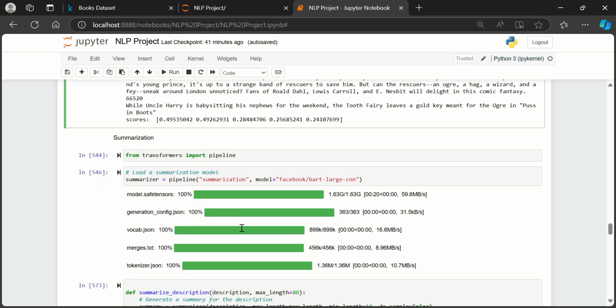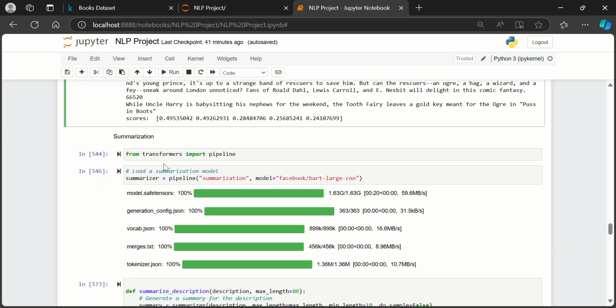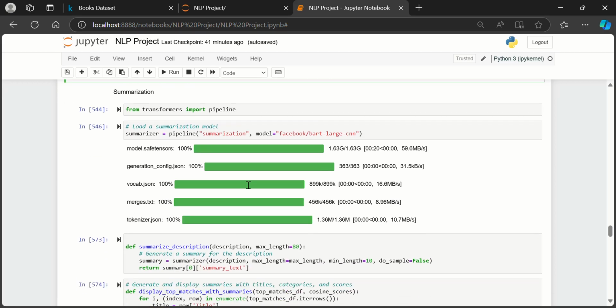Now this is an interesting part. I imported pipeline from transformers to do a summarization pipeline.